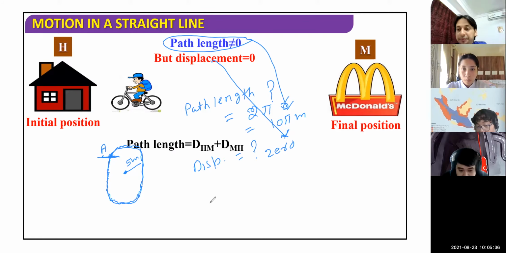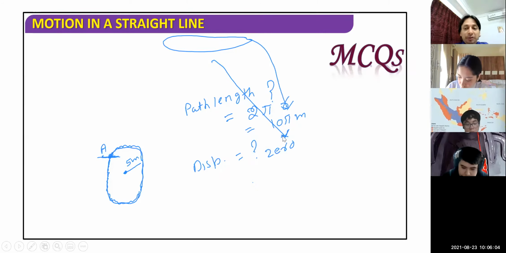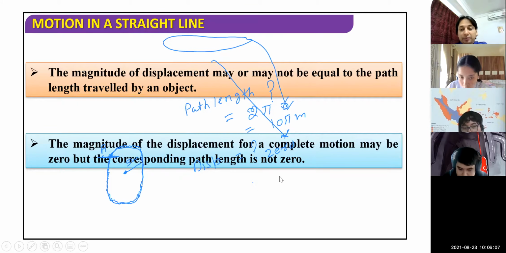Shall I move to the next slide? More information: the magnitude of displacement may or may not be equal to the path length traveled by an object. It may be equal, it may not be equal. When will it be equal? In a straight path. Unequal, as we have seen in the example of a circular path, where displacement can be 0 but path length is not 0. Please remember.